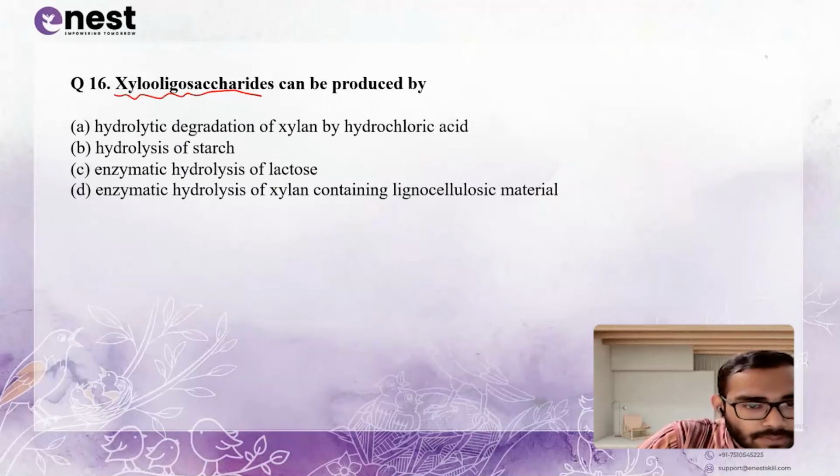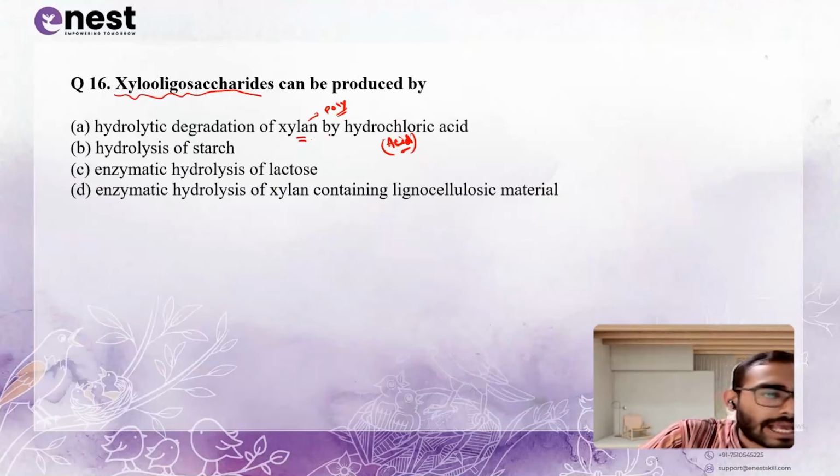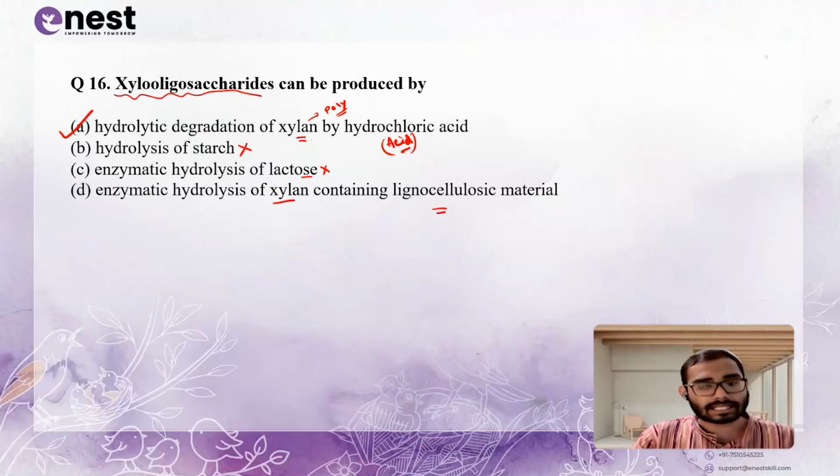Xylo-oligosaccharides can be produced by hydrolytic degradation of xylan. Xylan is a complex polysaccharide. If you want to break down this polysaccharide with the help of some acid like HCl, or hydrochloric acid, then you can get xylo-oligosaccharides. So option A is correct. Hydrolysis of starch, no. Enzymatic hydrolysis of lactose, no. And enzymatic hydrolysis of xylan containing lignocellulosic material, yes.